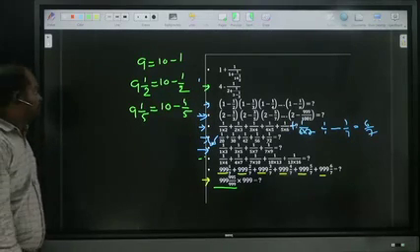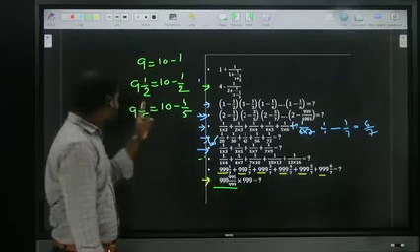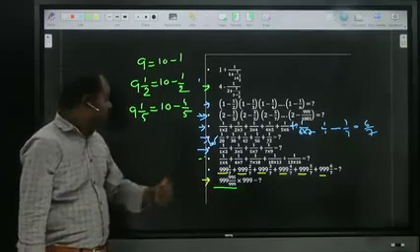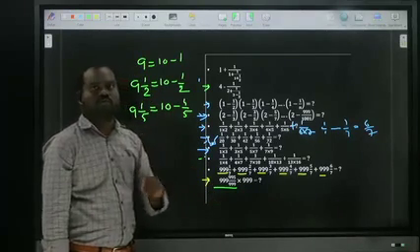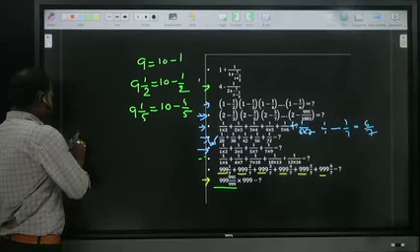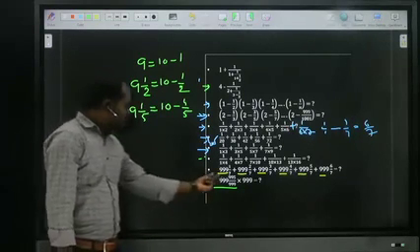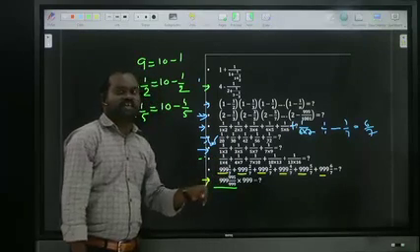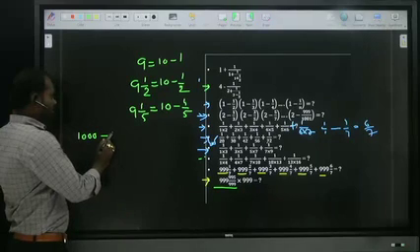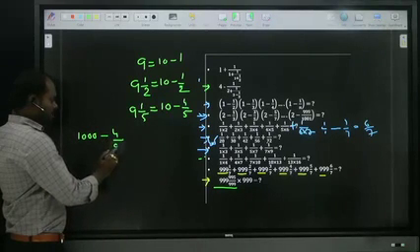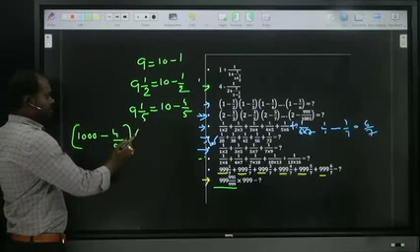Now based on this logic, this front part 9 is nothing but near to 10. If triple nine, it is nothing but near to 1000. How can we write? 1000 minus, out of triple nine 995 here. That means how many are not there? 4. That means 1000 minus 4 by triple nine into triple nine.